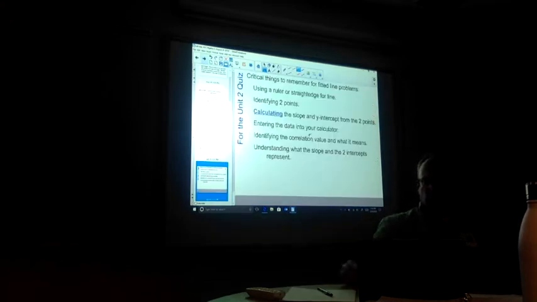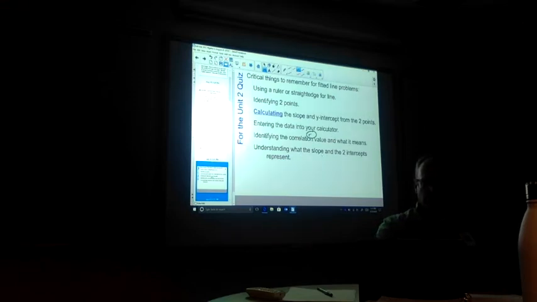So a few things to remember. If you're graphing these and you're using a straight edge, it's obviously something that has a straight edge on it. It doesn't have to be a ruler. We're identifying points. We're calculating the slope and the y-intercept from those 2 points. We could enter the information into our calculator, and we identify the correlation. So right now, when we're looking at the correlation, remember we have the r and the r squared value. Well, we're just going to focus on the r right now, the one-dimensional, the linear dimension of it. And we want to understand what the slope and the 2 intercepts really represent.